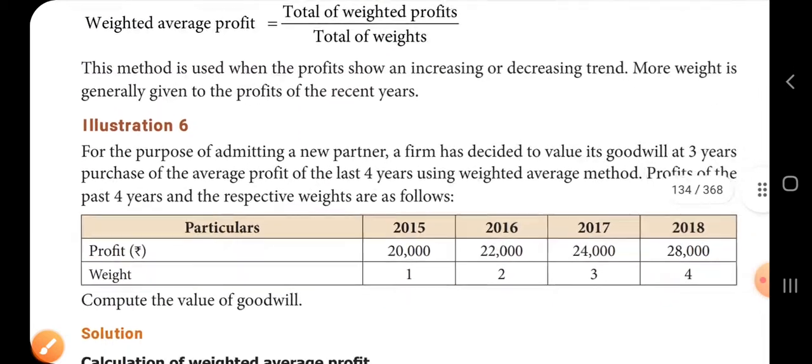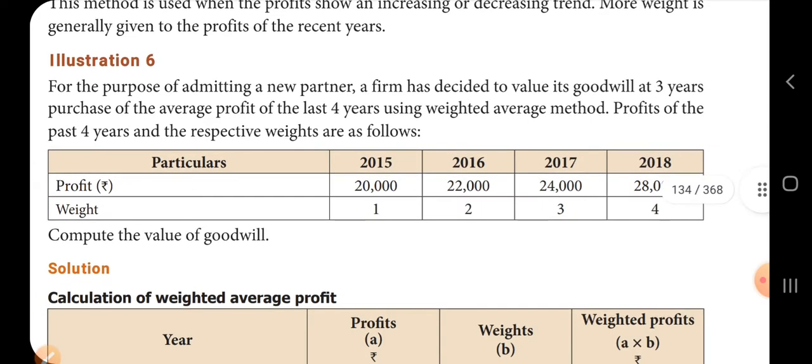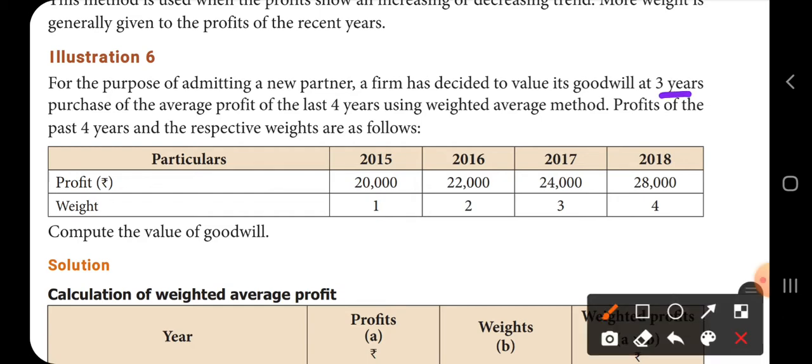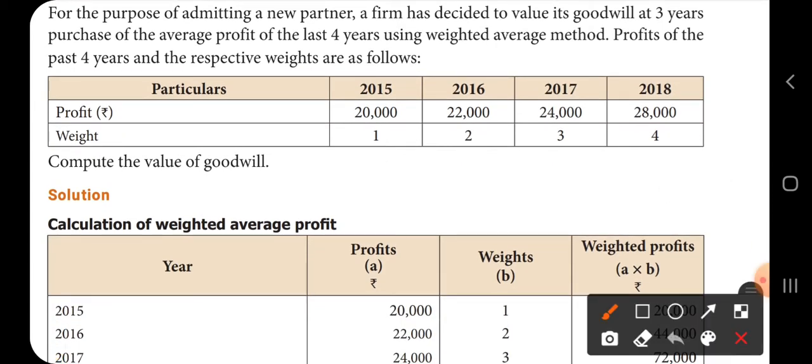Now illustration 6. For the purpose of admitting a new partner, a firm has decided to value its goodwill at 3 years purchase of average profit of last 4 years using weighted average method. Profits of last 4 years and the respective weights are as follows. Now the profits are given and the weights are given for different years. Compute the value of goodwill.